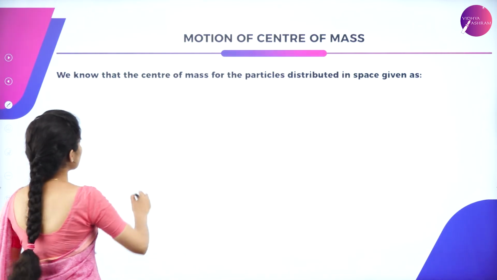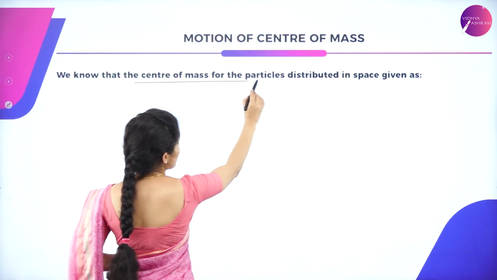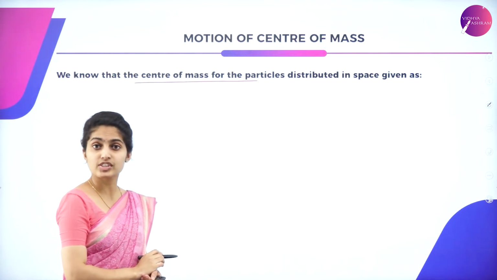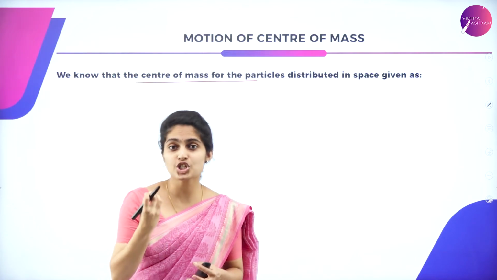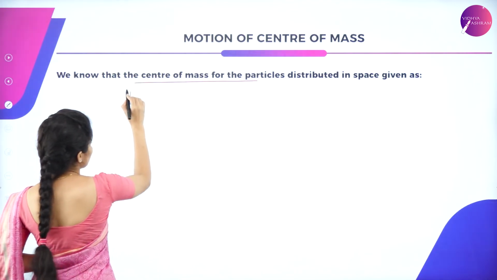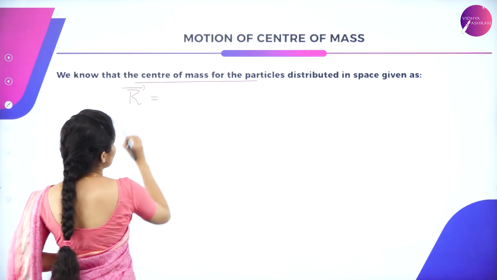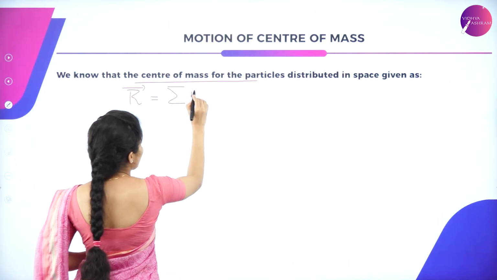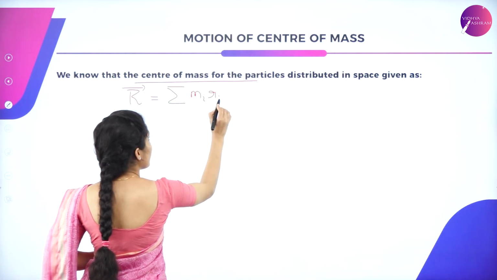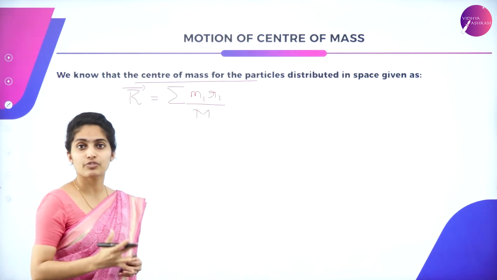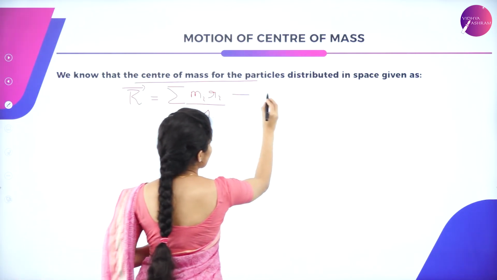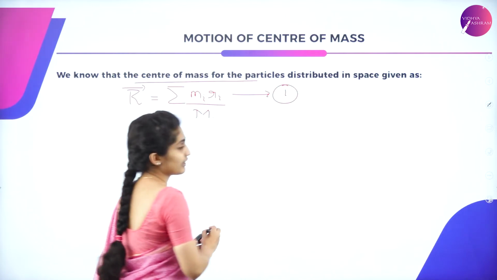Now we know that for particles distributed in space, the position vector of the center of mass is vector R equal to summation mi ri divided by M. Let me consider it as equation 1 for this derivation.